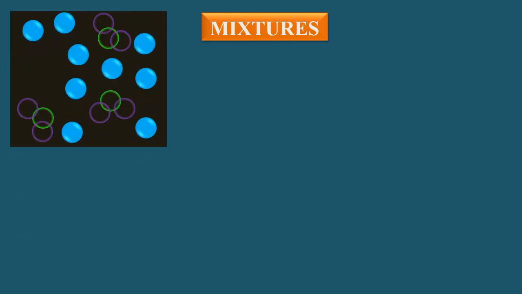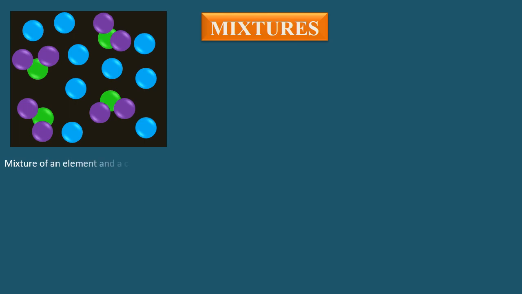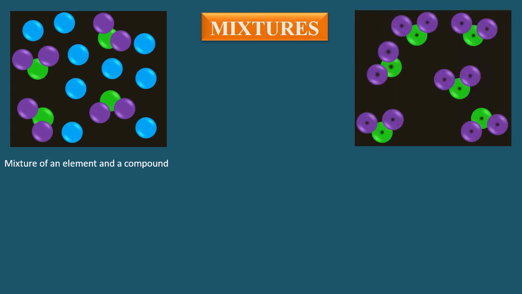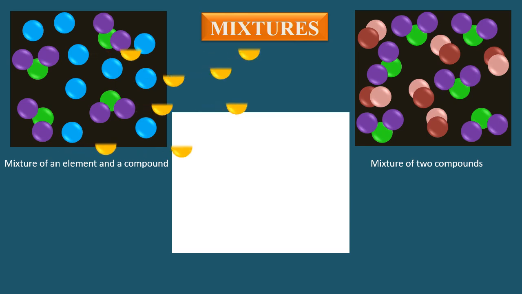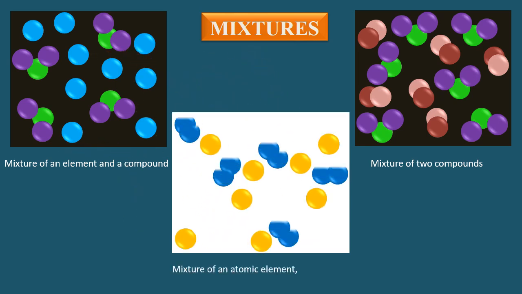Look at the next figure. This is a mixture of an element and a compound. The blue atoms represent an atomic element, while purple colored atoms joined with a green atom represent molecules of a compound. Next, we have a mixture of two compounds. And lastly, we have a mixture of an atomic element, a molecular element, and a compound.